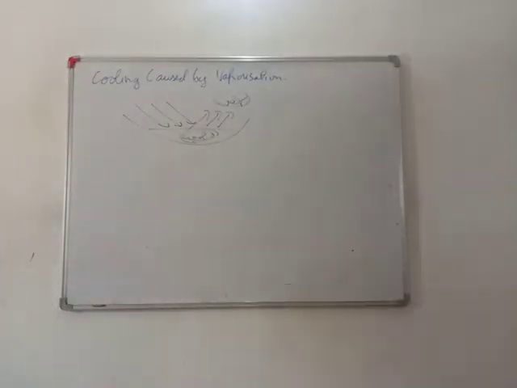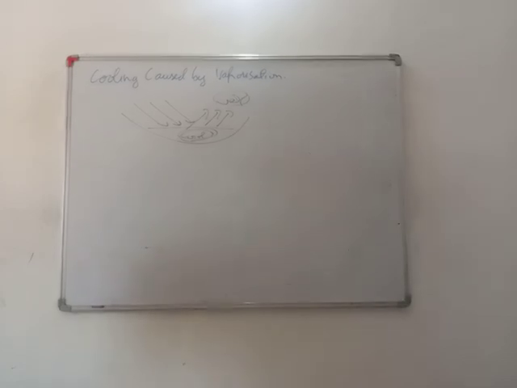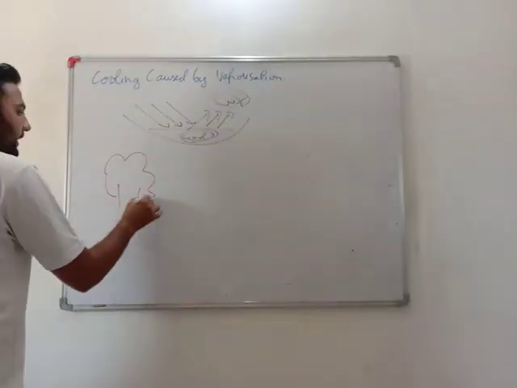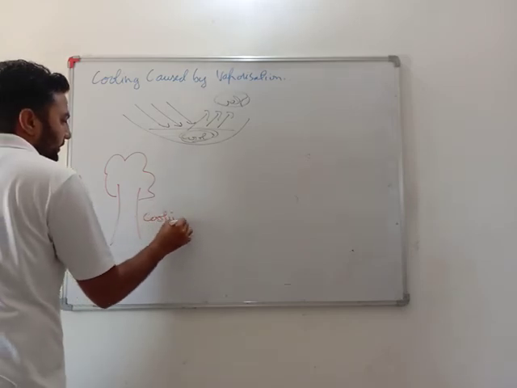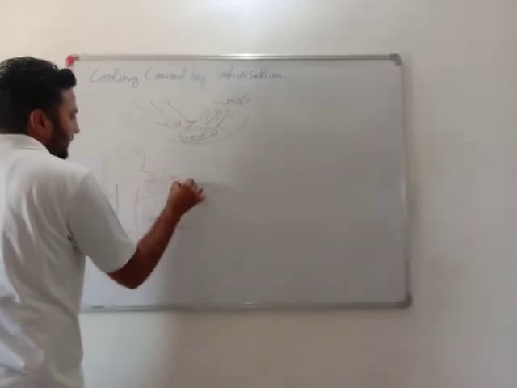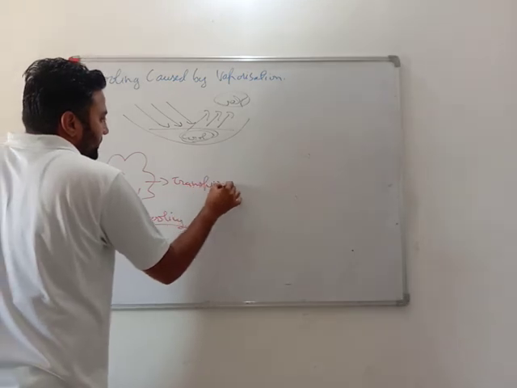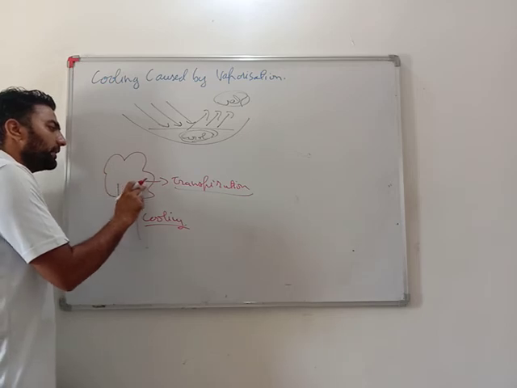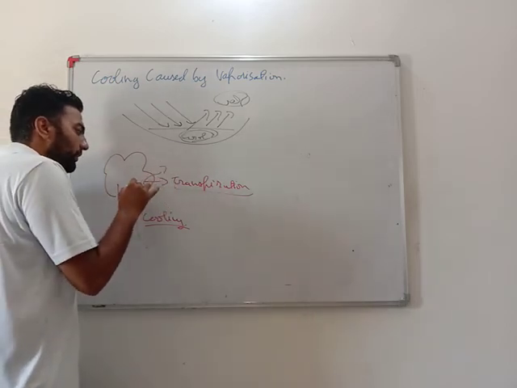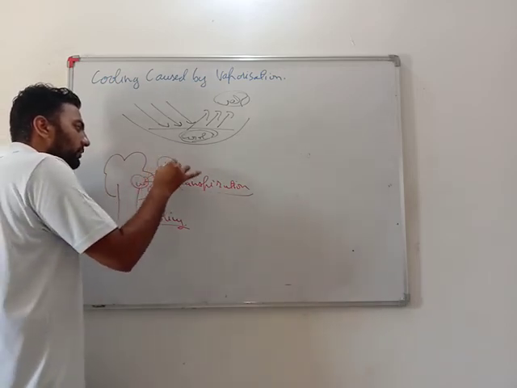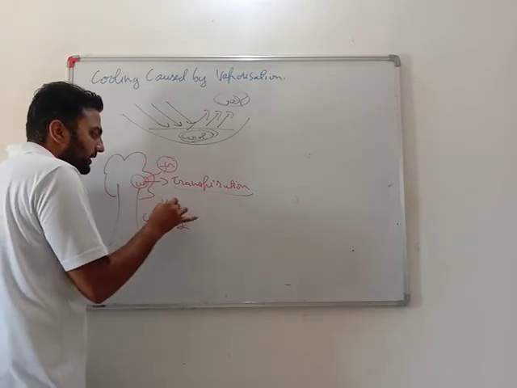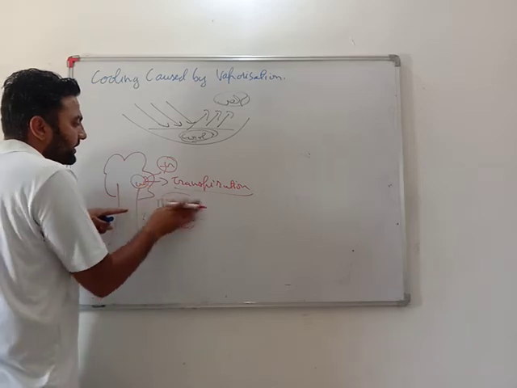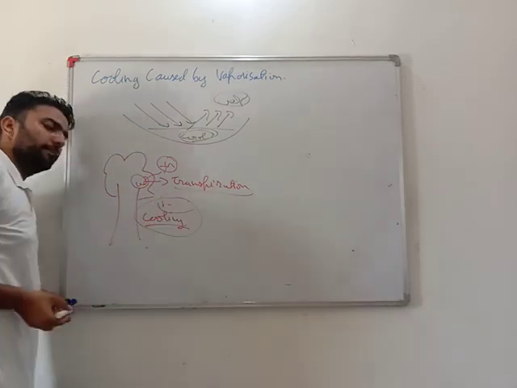and our tea, hot tea, will become less hot. Second thing, many other examples are also there. You might have seen that when we sit under a tree, we get a sense of cooling. Why? Continuously the transpiration process takes place. What is transpiration? The water in the plant gets converted into vapor. So when this liquid water gets converted into gas, that is vapor, it takes heat from nearby area, and as this heat is absorbed, we feel cooling.